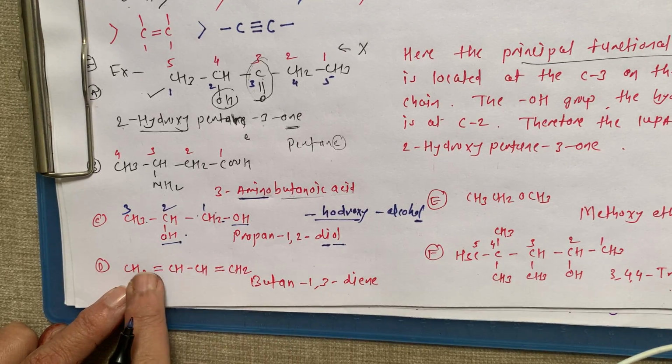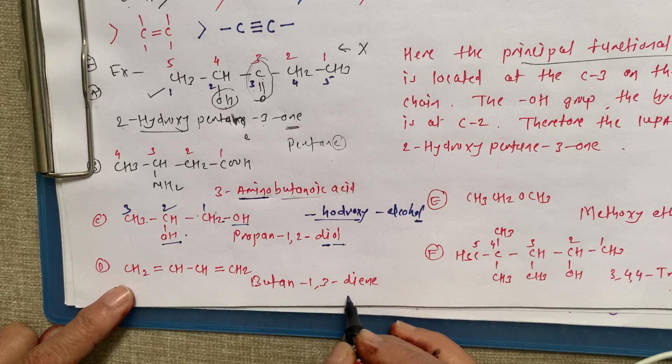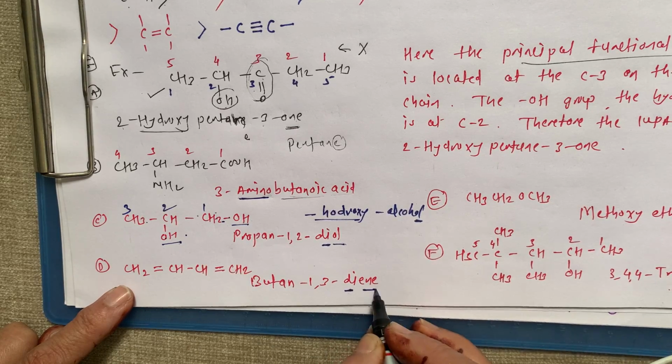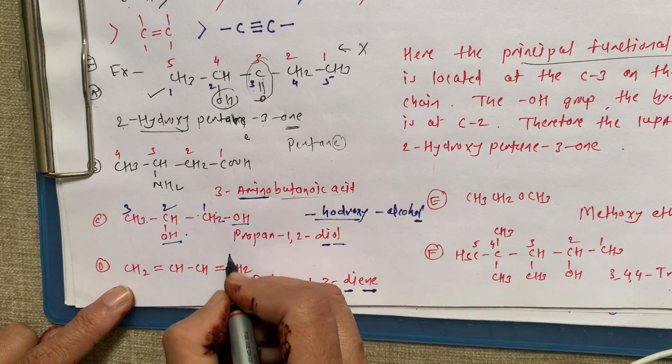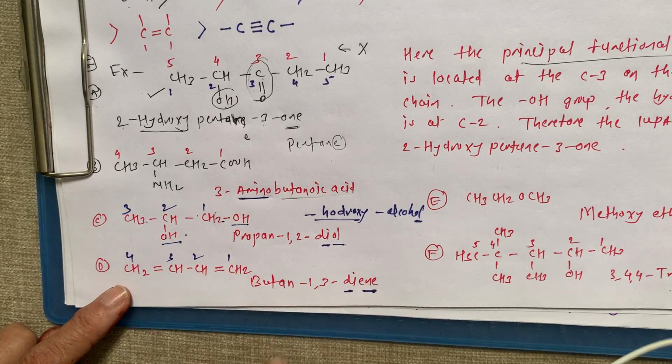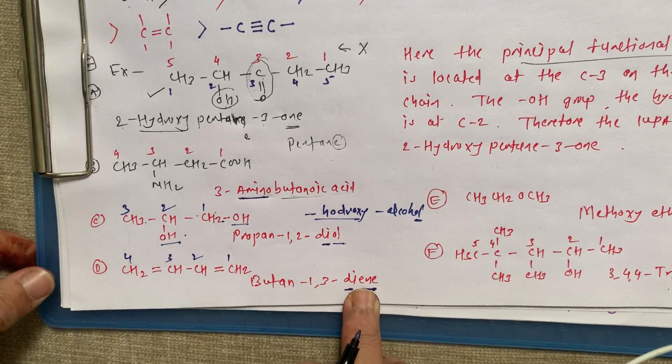Then see one more example. This is a multiple functional group, the same functional group, double bond, double bond. So we are mentioning here diene, that is alkene. Butane, with numbers 1, 2, 3, 4. So this is buta-1,3-diene.